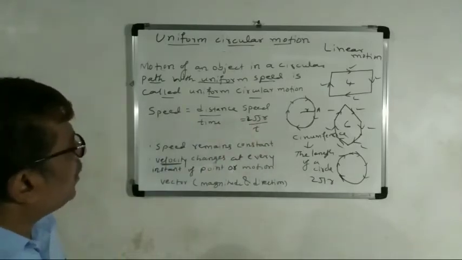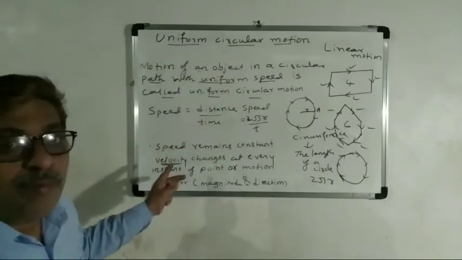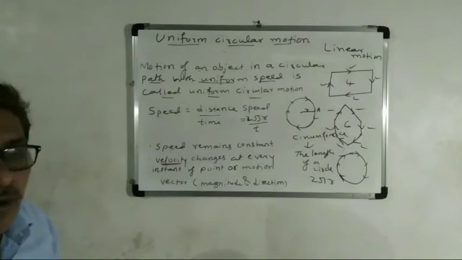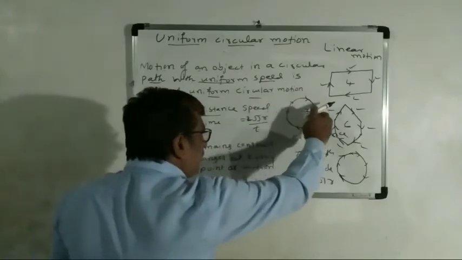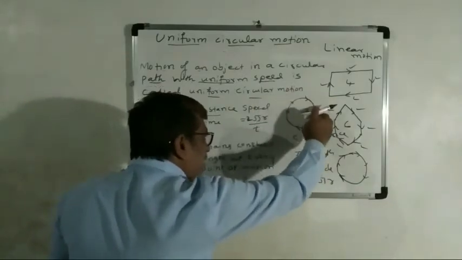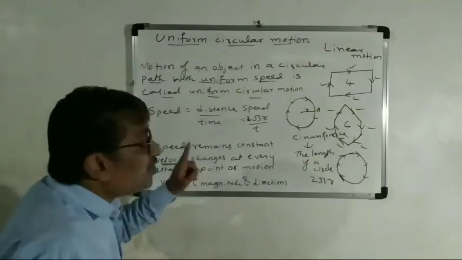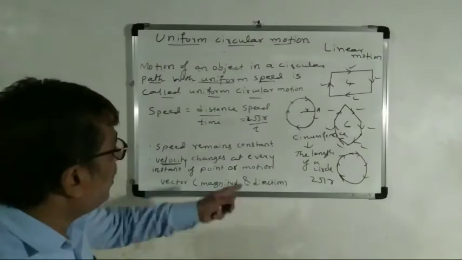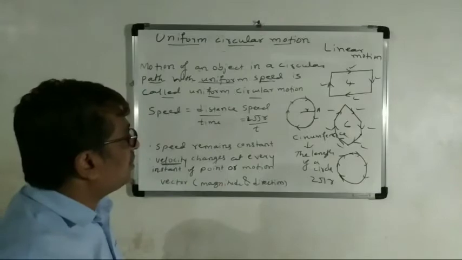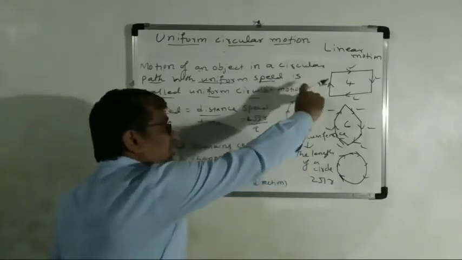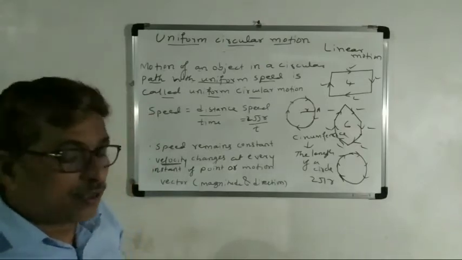Now here you have to remember, dear students, in uniform circular motion, you have to remember 2 points. What points? Speed remains constant during the circular motion. And second one, velocity is changing at every instant, at every point of motion.